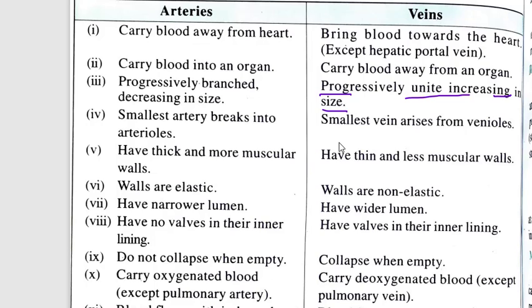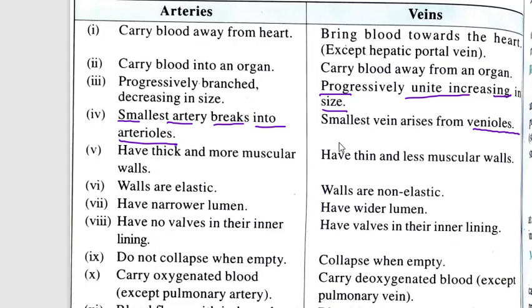The smallest artery breaks into arterioles. Now arteries break into arterioles, meaning when they divide, we call those divisions first as arterioles. The smallest veins arise from venules. So what are these venules? When capillaries unite, first they form venules, and these venules unite and form veins.